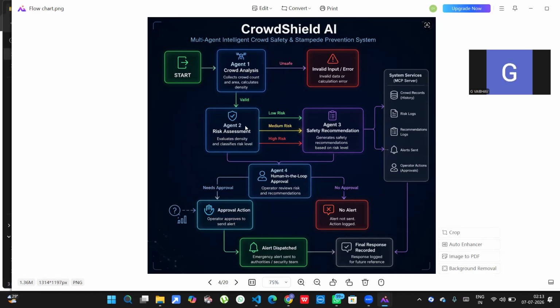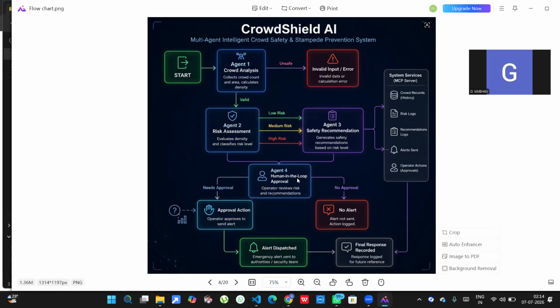In this, there are three categories: low risk, medium risk, and high risk. Based on the identified risk level, the information is forwarded to Agent 3, which is safety recommendations. This agent generates intelligent recommendations such as increasing security personnel, opening emergency exits, redirecting the crowd, and activating the public announcements. These recommendations are sent to Agent 4, which is human-in-the-loop approval.